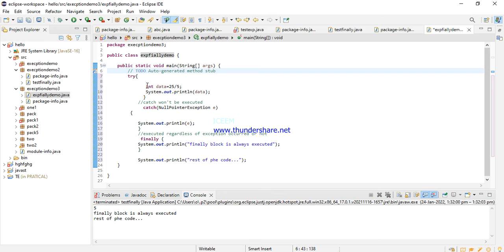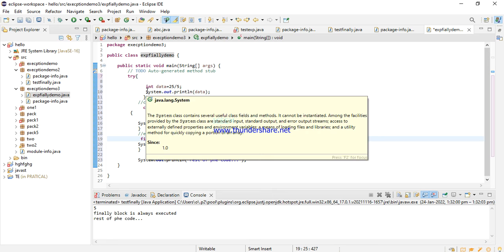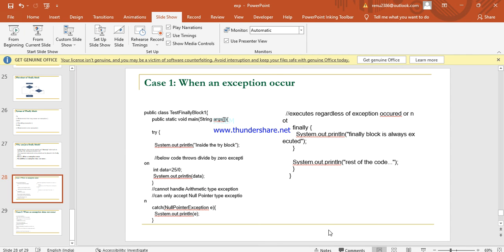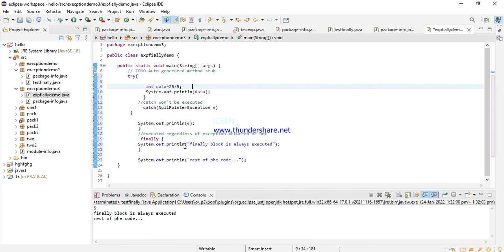In public static void main, three blocks are there: try, catch, and finally. In try, what do we see? Exception occurs. Then we write 0 here.